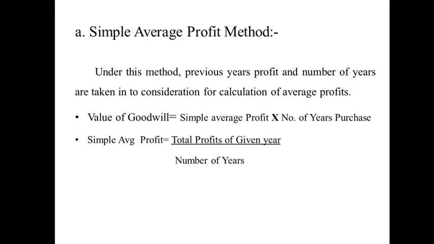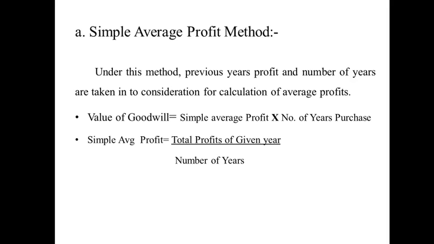The value of goodwill is equal to simple average profit into number of years purchase.